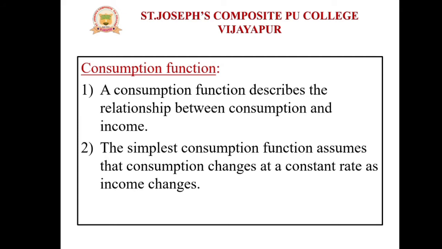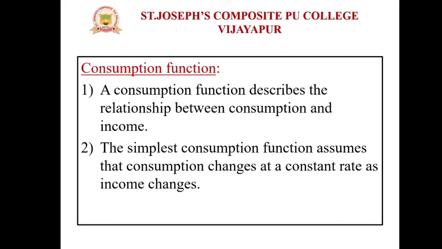So the consumption function is a functional relationship between consumption and income. Why? Because with the help of income, his purchasing power can be determined, and on that basis his consumption demand can be satisfied.